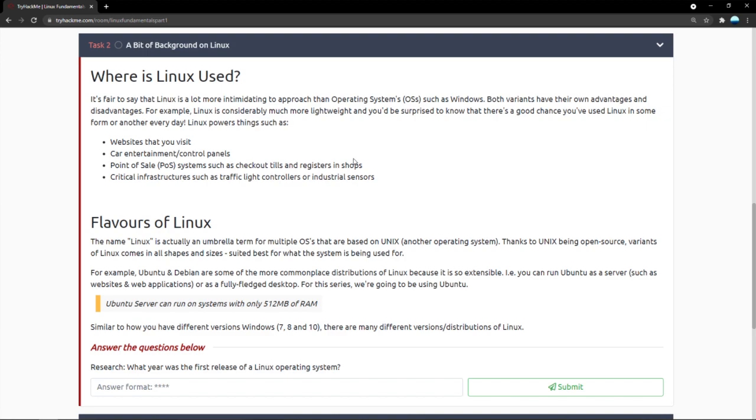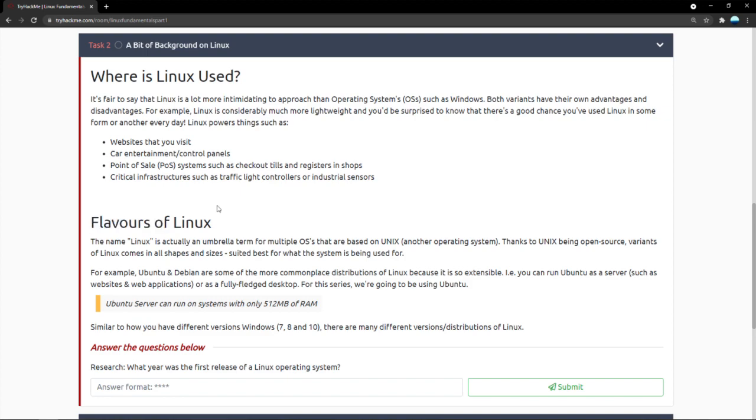Linux is actually very commonly used. It's not commonly used on the average user's computer a lot, but almost every server that you go to, or every website that you visit, or every entertainment kiosk you use outside near a mall, whenever you go to check out, or self-checkout, or automated barcode scanning at grocery marts, and traffic lights or industrial sensors, almost everything runs on some distribution, or we can call it a flavor, of Linux.